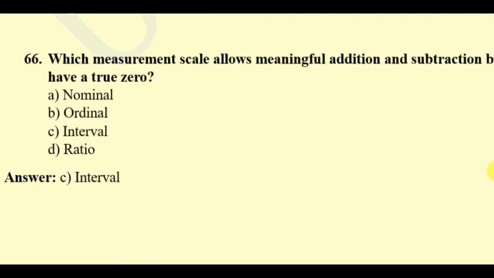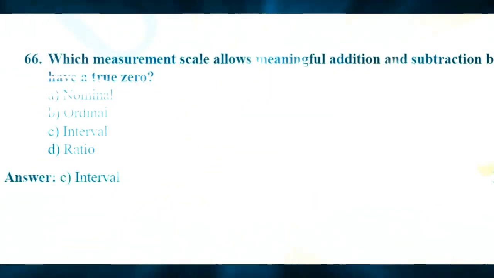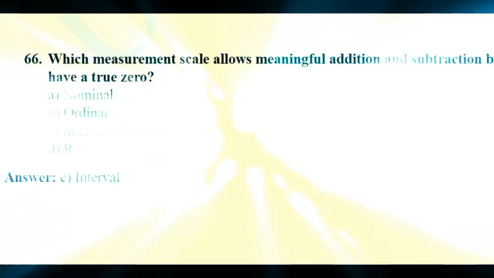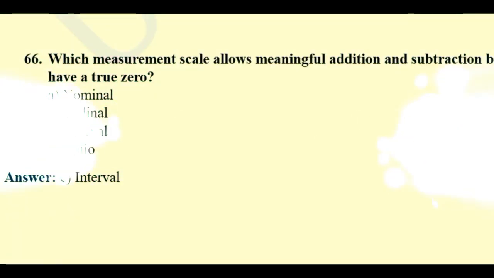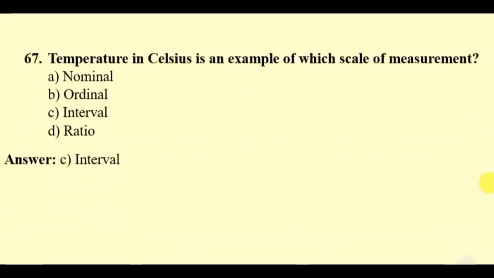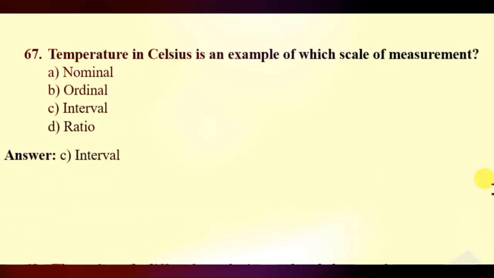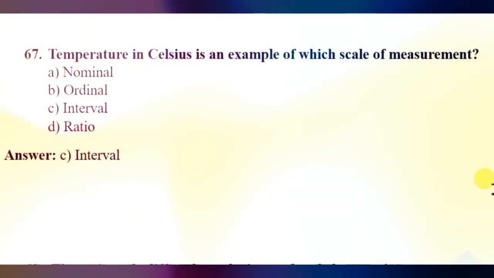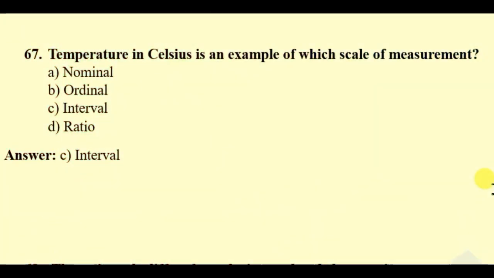Question 66. Which measurement scale allows meaningful addition and subtraction but does not have a true zero? Nominal, ordinal, interval, ratio. Here the right answer will be interval. Question 67. Temperature in Celsius is an example of which measurement scale? Nominal, ordinal, interval, ratio. Interval.